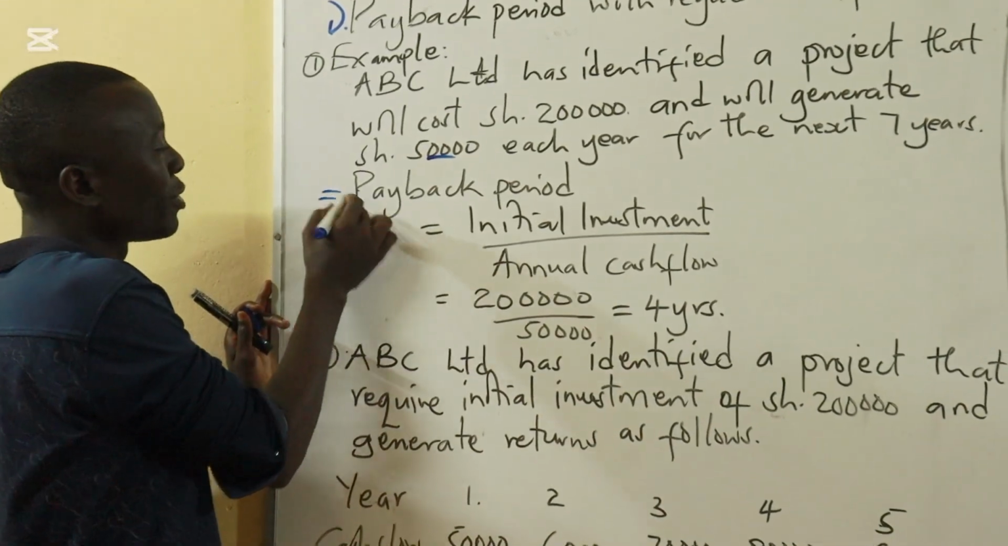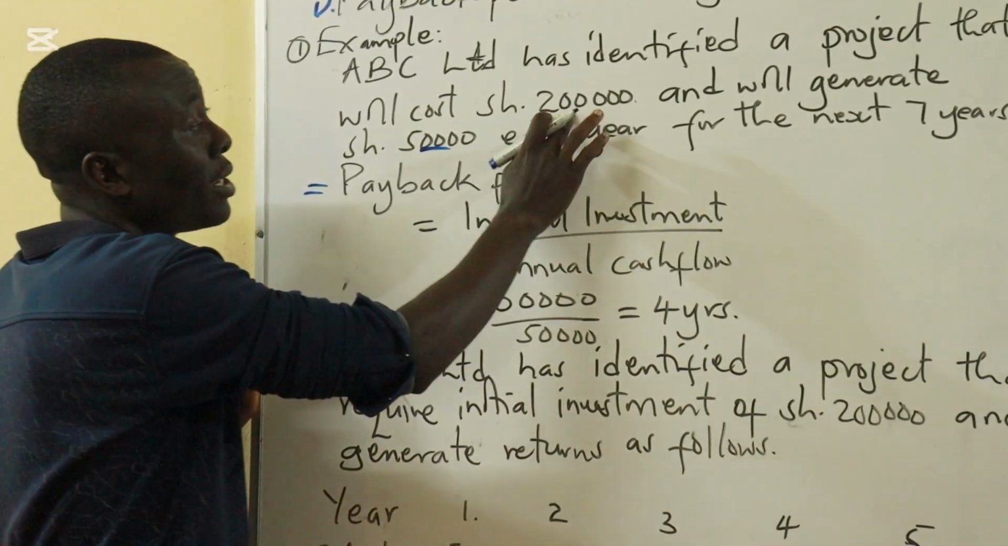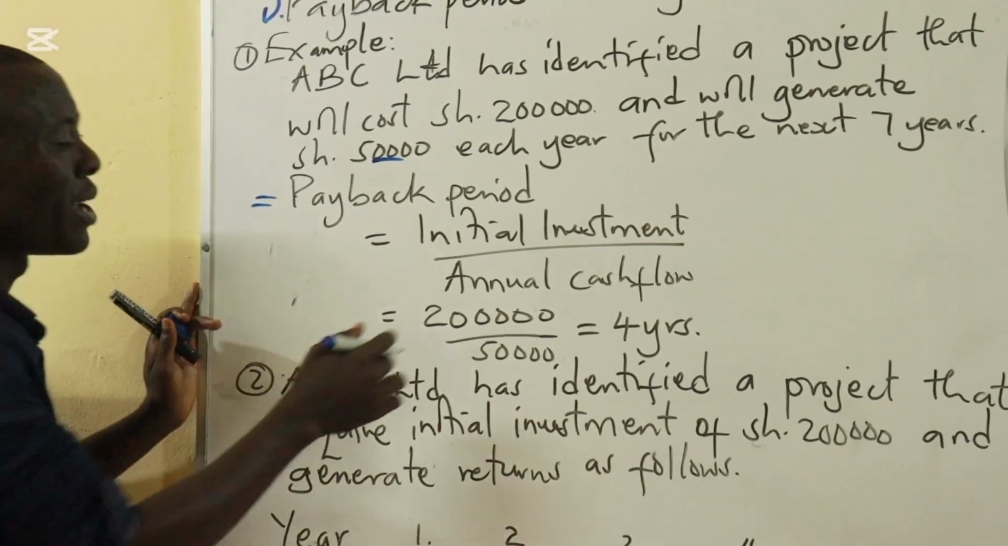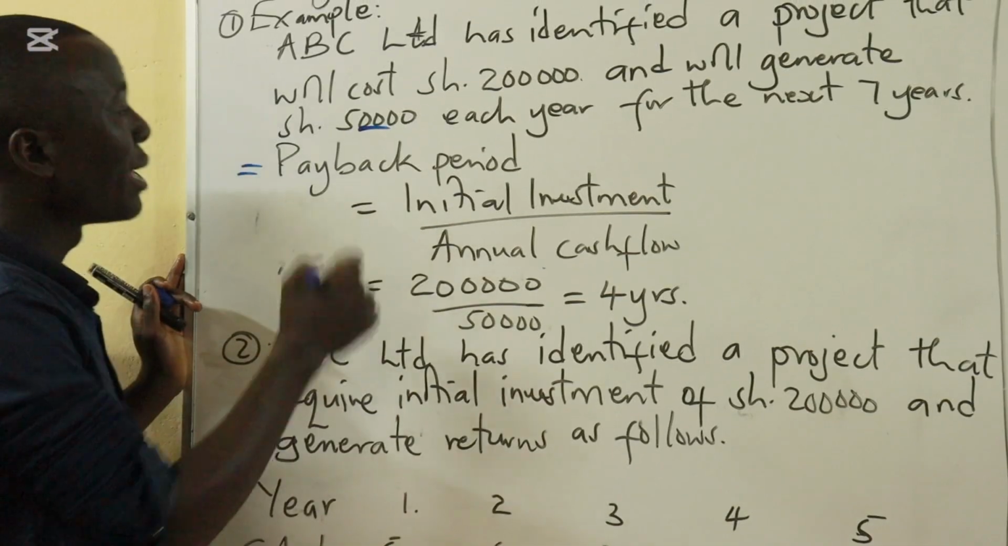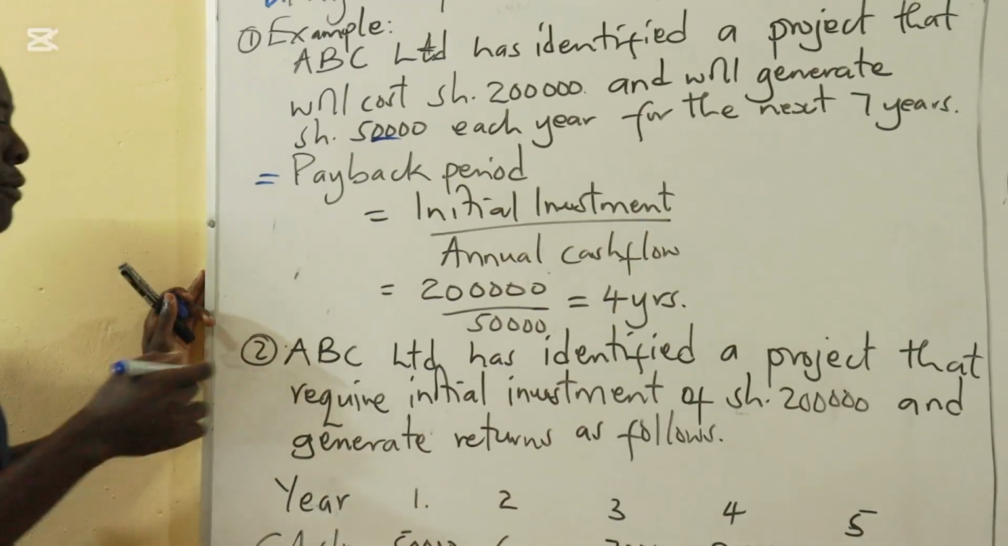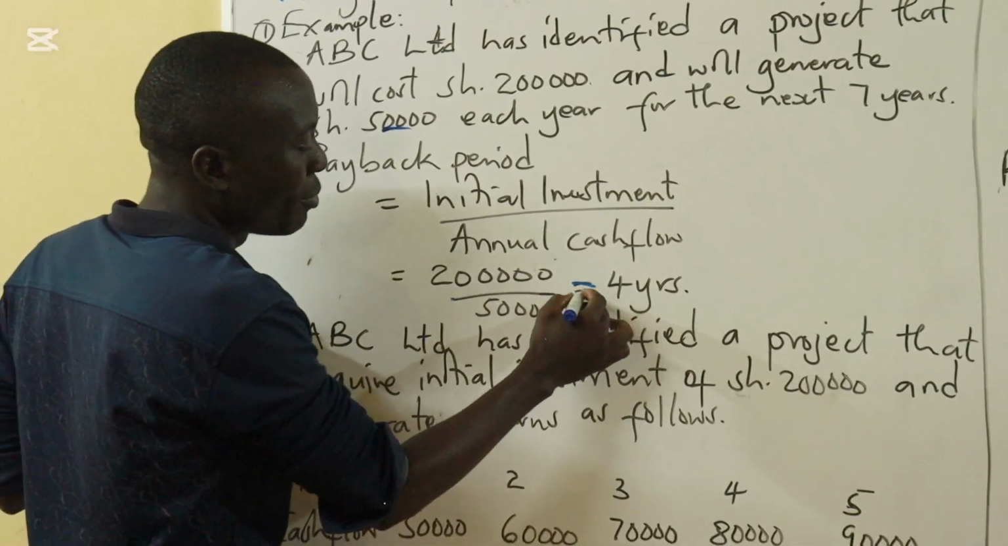Then how to calculate payback period is simple. We'll take the initial investment, which is 200,000, then we divide by the annual cash flow. And the annual cash flow is 50,000, which is a constant. And therefore, when we divide, we get our payback period at 4 years.